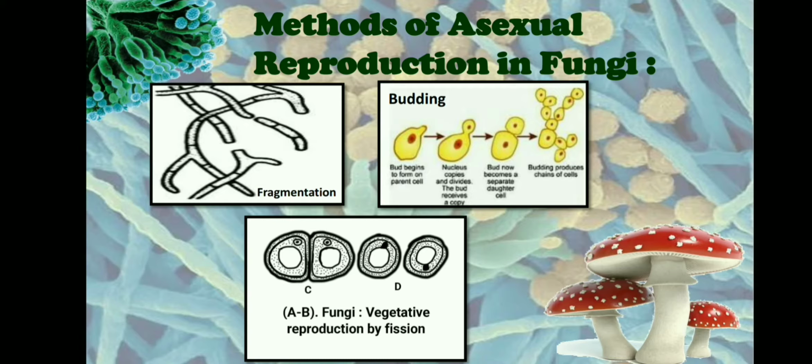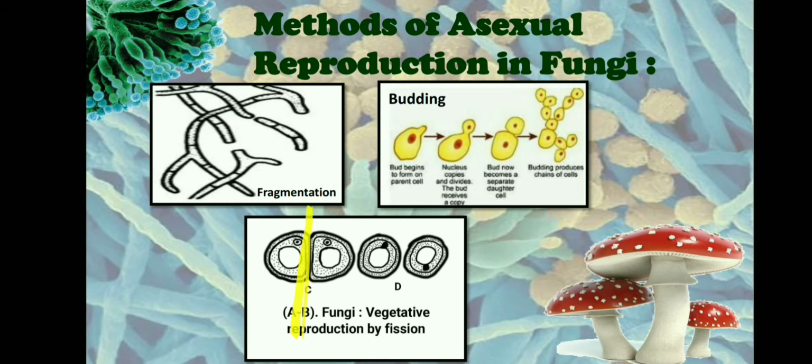The other type of asexual reproduction that we see is the fission of a somatic cell. This is like your binary fission. During this, what happens is a mature fungal cell will start elongating. As it elongates, its nucleus also divides into two, where one of it will be the daughter nuclei. The daughter nuclei will separate along with the cytoplasm inside the mature cell. A double cross wall will be laid down in the middle of the two daughter cells.